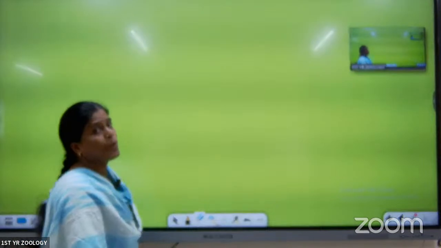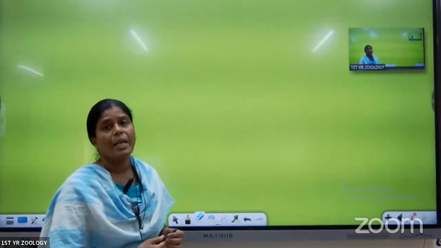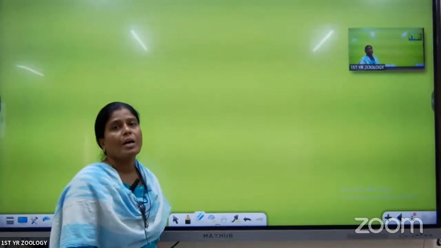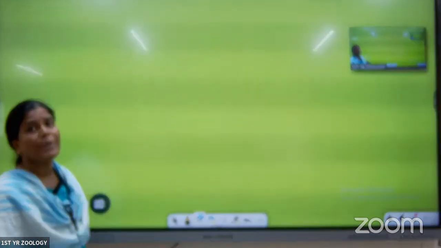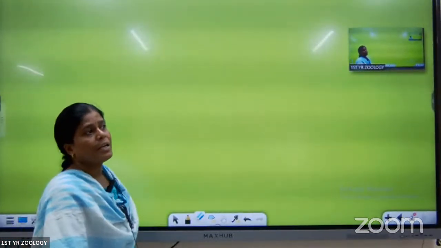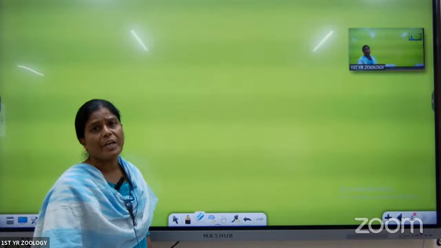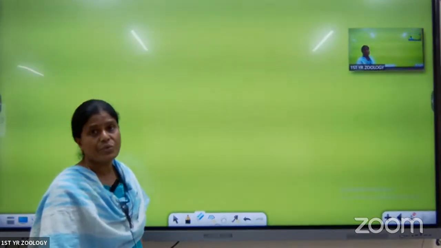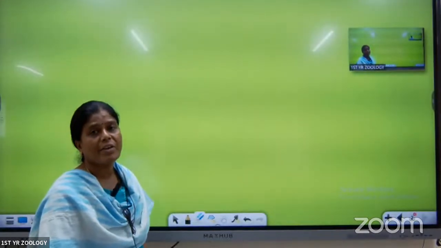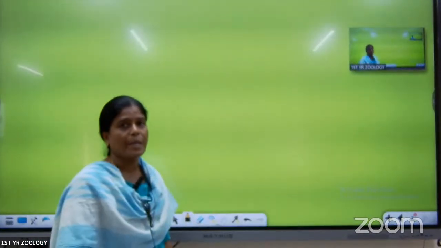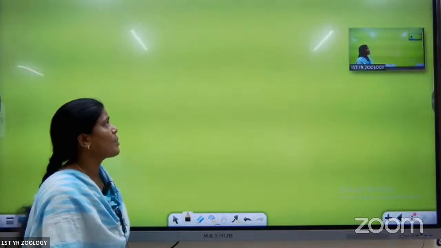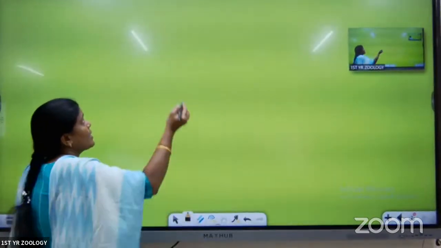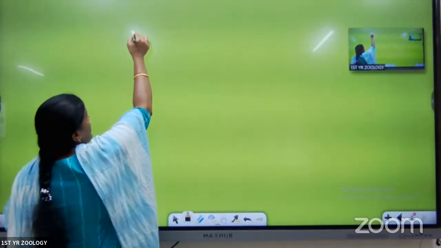And first I am going to explain about the LAQs. Here I am taking from the Periplaneta Americana. In this lesson, 2 questions are most important. One is the digestive system of Periplaneta, and the second one is the circulatory system of Periplaneta. First, I am going to discuss the digestive system of Periplaneta Americana.